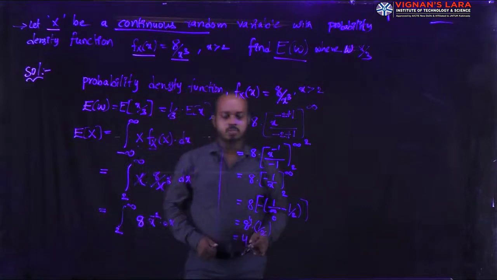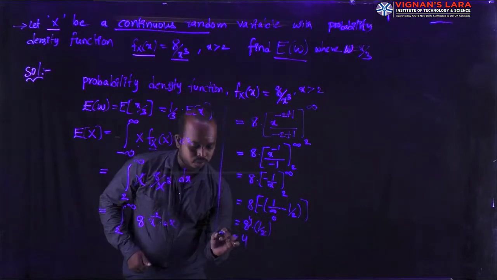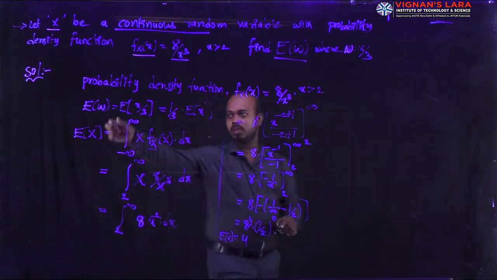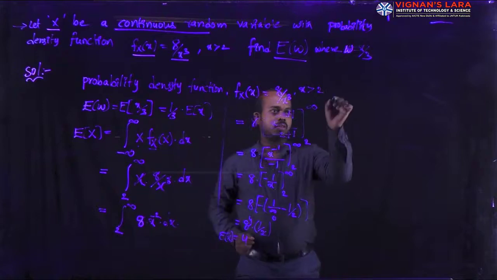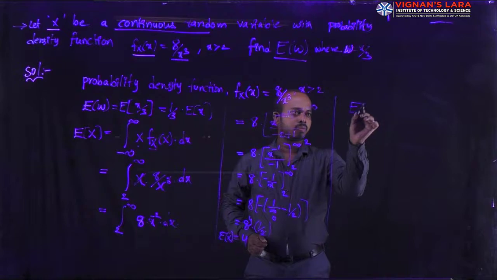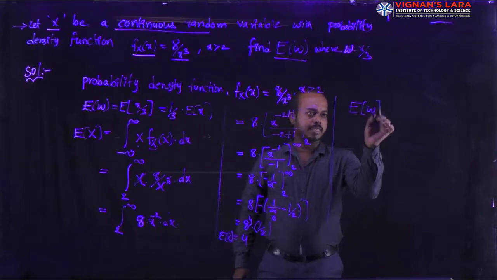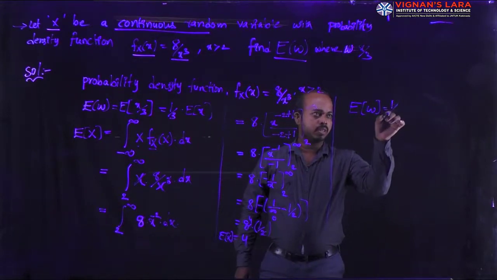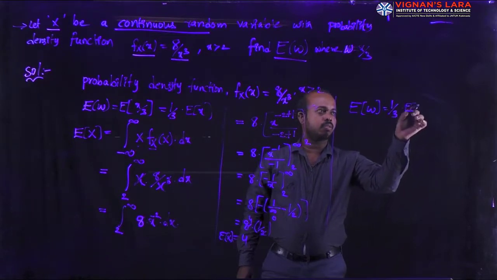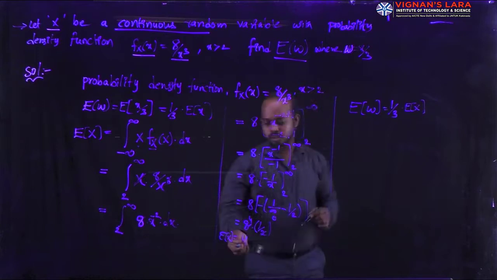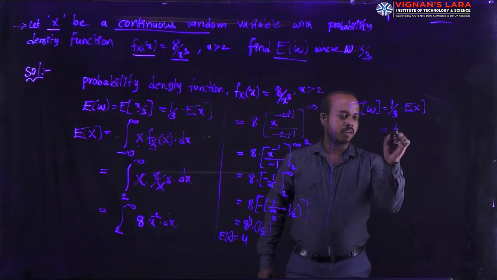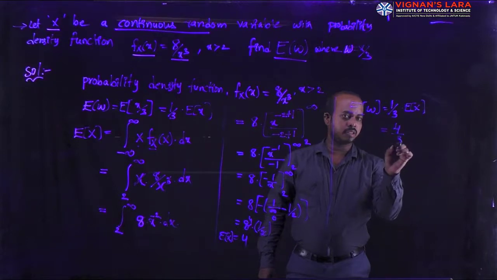This quantity represents the expectation of X, but you need the value of the expectation of W. Here I am writing the expectation of W is equal to 1 by 3 into expectation of X. Already we found the expectation of X value, so just substitute it here. The value is 4 divided by 3.